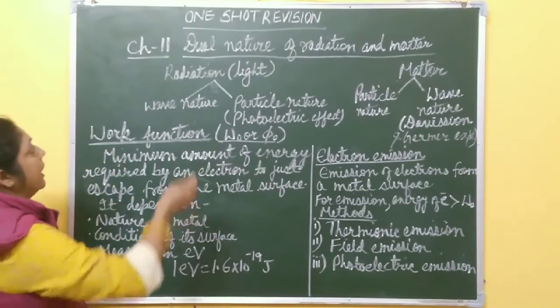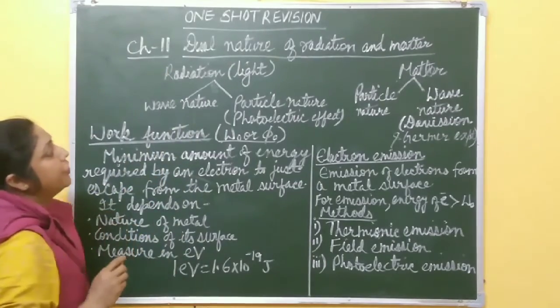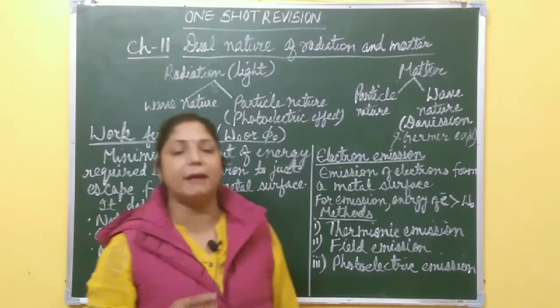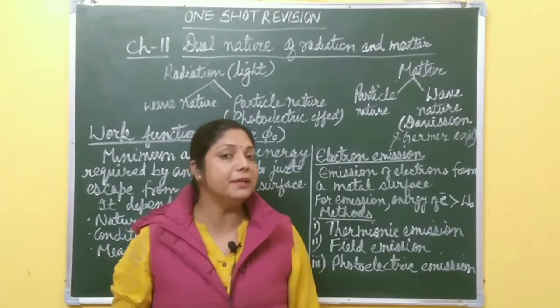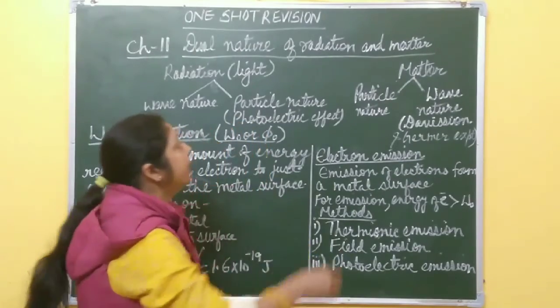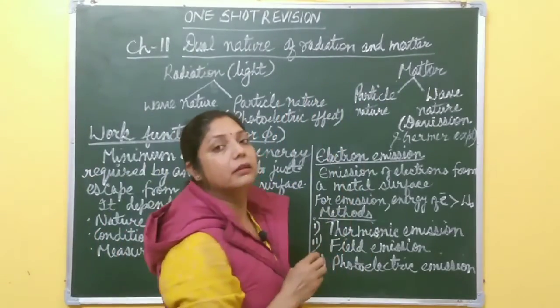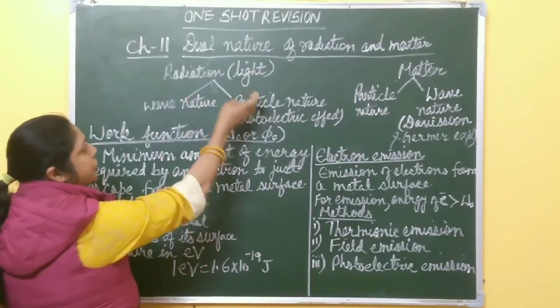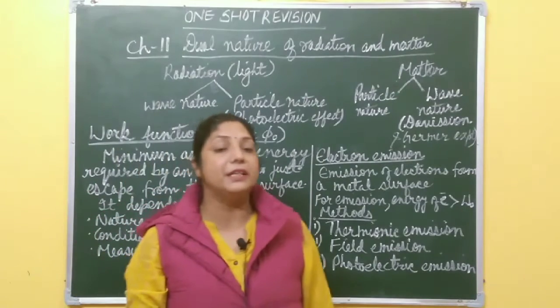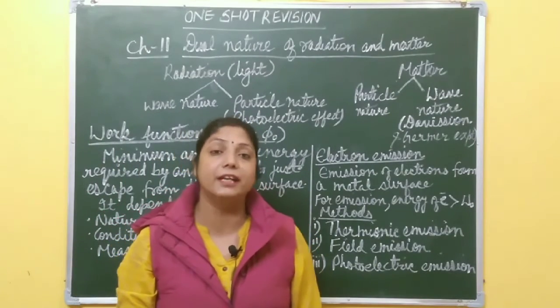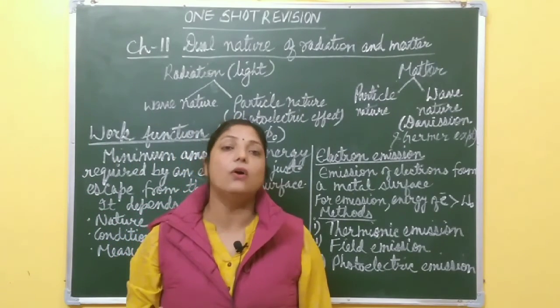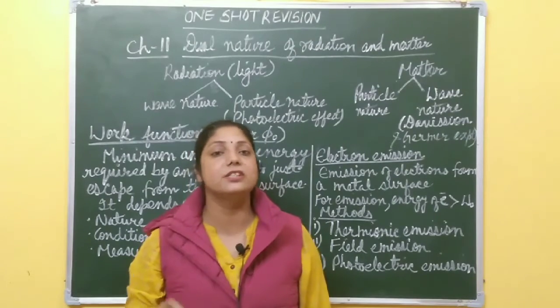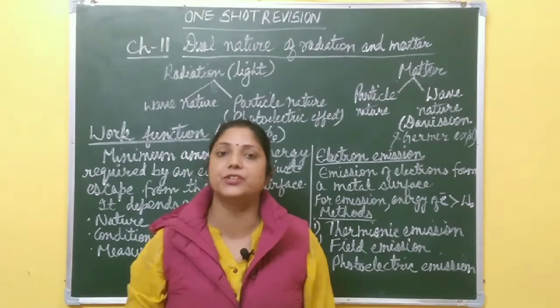Okay. So as the name suggests, dual nature of radiation and matter. What does it mean? Dual means two. It means two natures of radiation and matter. Radiation means light. In the previous chapter you studied about interference and diffraction. All these are explained on the basis of wave nature of light, wave nature of radiation.